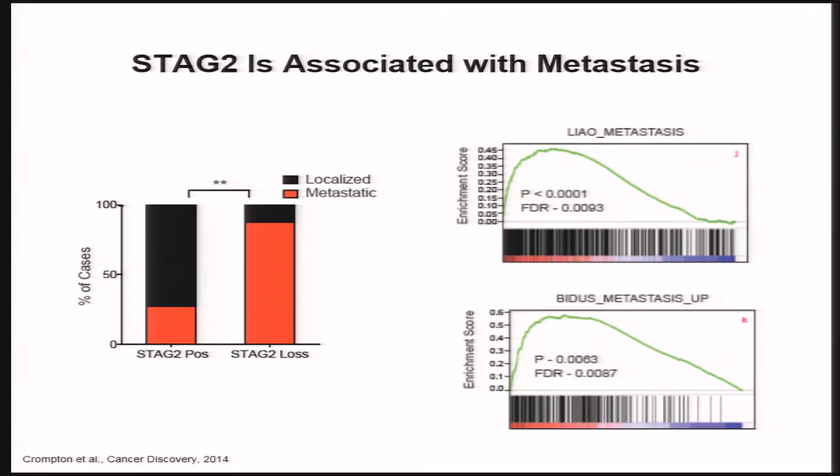So in our study, we found that mutations in STAG2 are actually associated with metastasis in patients at diagnosis. And when we studied the transcriptional profiles of these tumors when they had expression of STAG2 versus when they did not, the tumors with a lack of STAG2 were enriched for metastasis signatures. So one angle that we're quite interested in exploring now is whether we can functionally show that loss of STAG2 is relevant in metastasis, and those studies are ongoing.